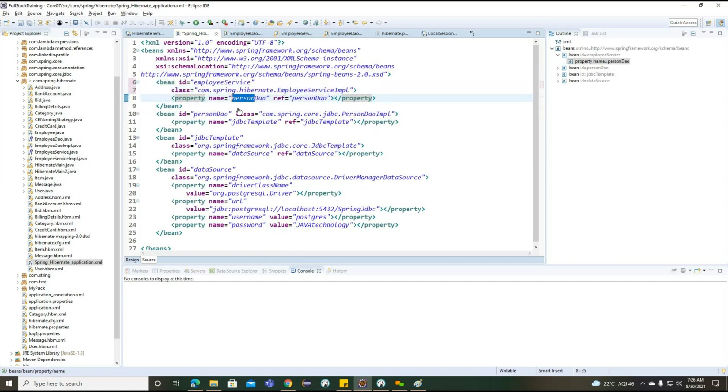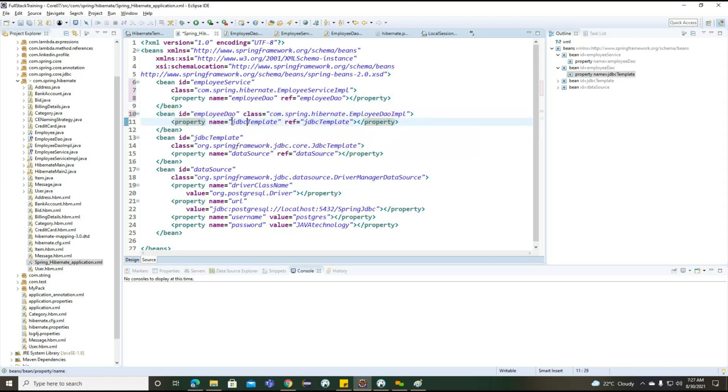And internally, what is the DAO class it is expecting here? Employee DAO. So we need to change here employee DAO. So what is the package we are having here? com.spring.hibernate here. Now finally, we need to connect our employee DAO impl.